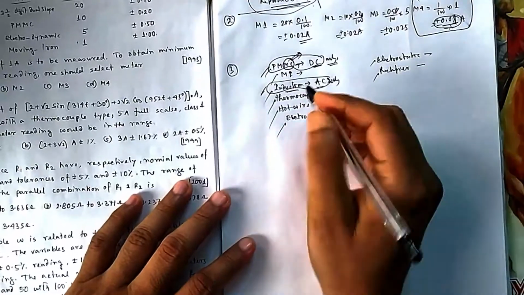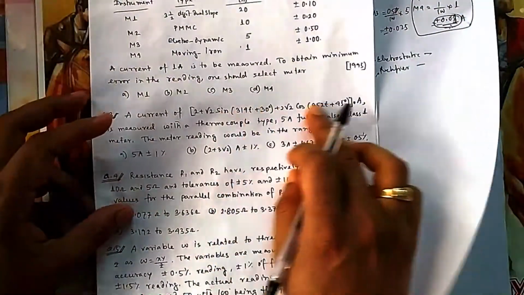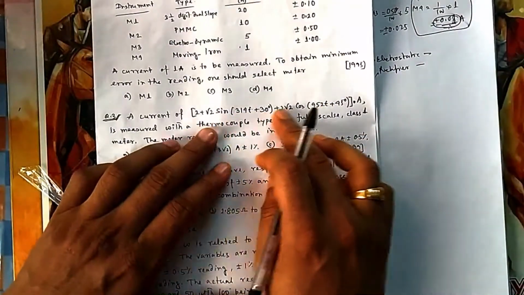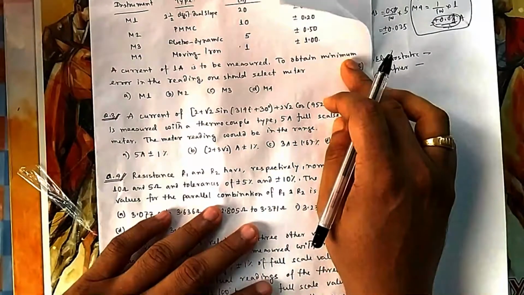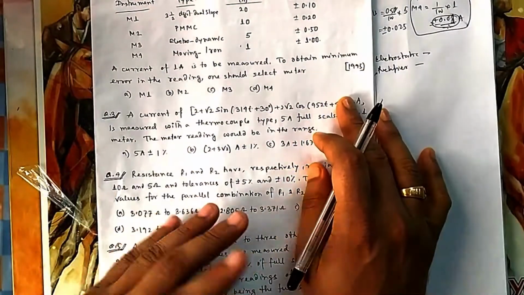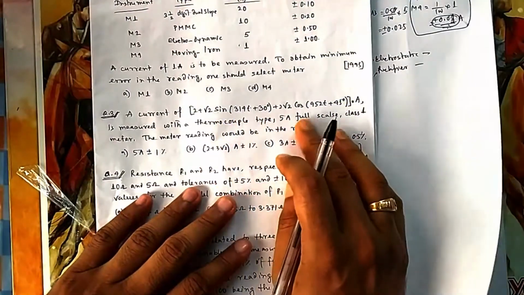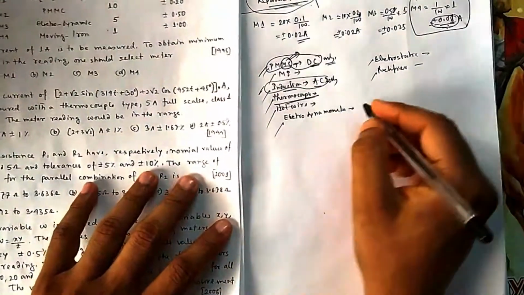So here it is a thermocouple, so it will measure both AC and DC. If you give DC plus this obviously AC signal, it is changing with time. AC doesn't mean it should be sinusoidal, it can be anything. If it changes with time, then it is alternating. So what current will you get? The RMS value for AC. So what is the RMS value of this signal?